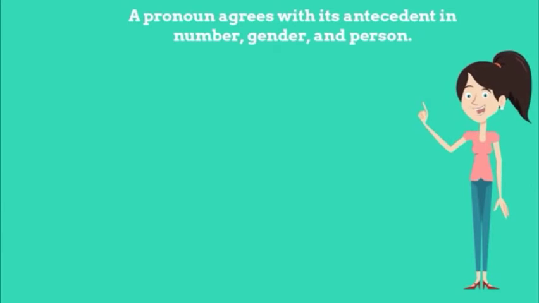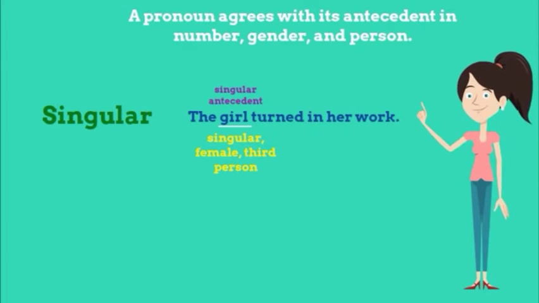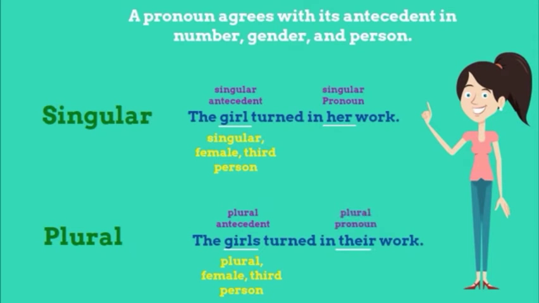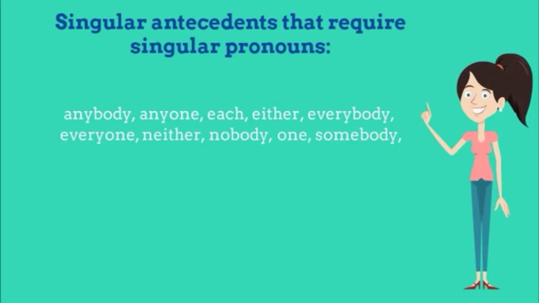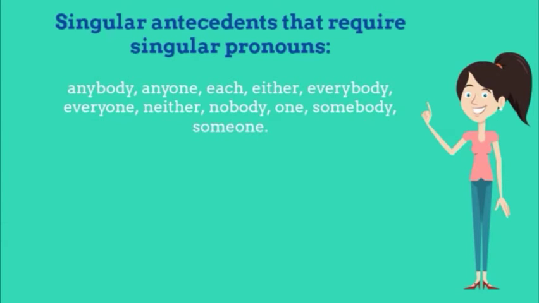A pronoun agrees with its antecedent in number, gender, and person. If the antecedent is singular, a singular pronoun is required. The plural antecedent requires a plural pronoun. The following antecedents are referred to by singular pronouns: anybody, anyone, each, either, everybody, everyone, neither, nobody, one, somebody, and someone. If you notice, all of them end with body or one, and the ones that don't, it's understood, like each one, either one.